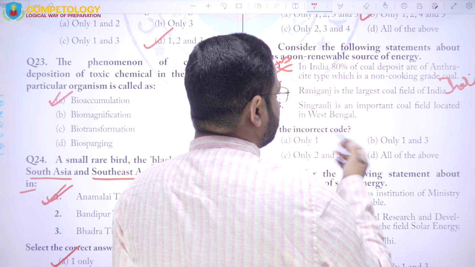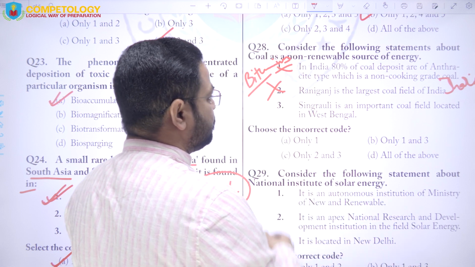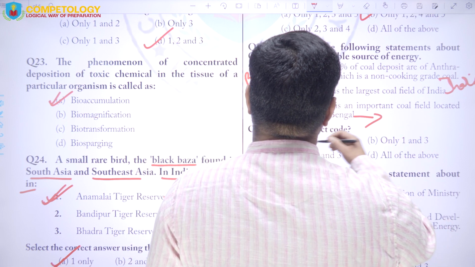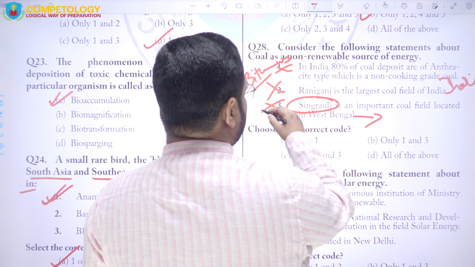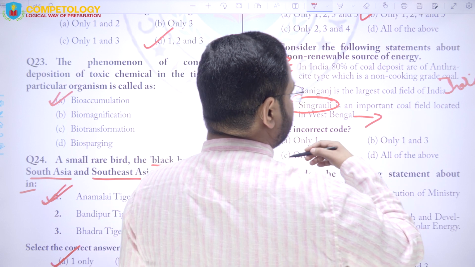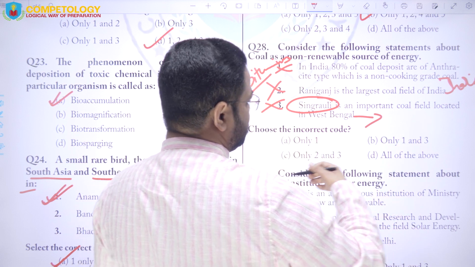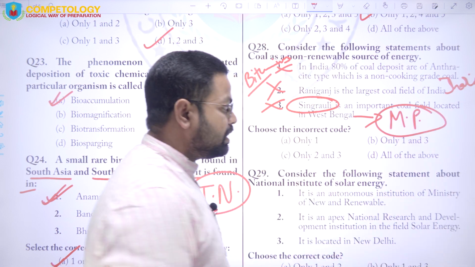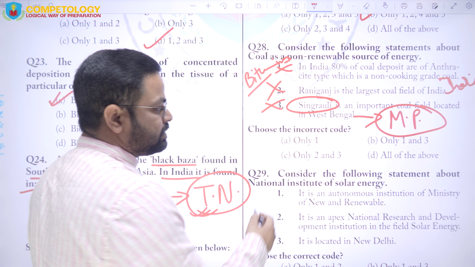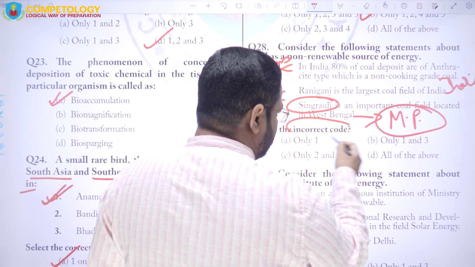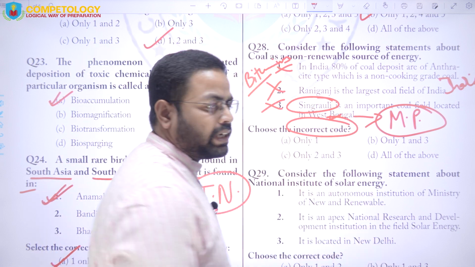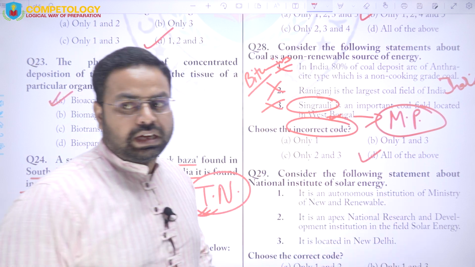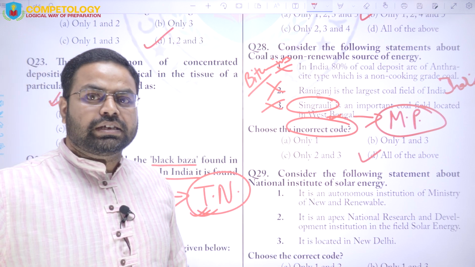Next is Singrauli is an important coalfield located in West Bengal. This is also wrong, because Singrauli is located in Madhya Pradesh, right? So this will again not be a correct statement. Here it says choose the incorrect answer. So which of the following statements are incorrect? Here the answer will be option D, that is all the above options are incorrect.